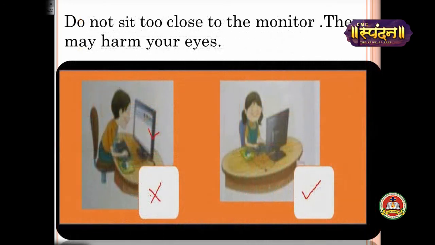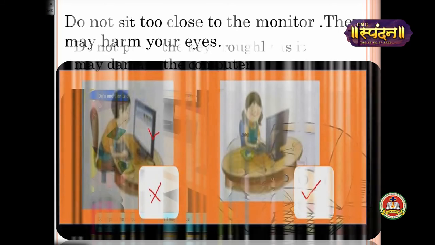Do not sit too close to the monitor, as it may harm your eyes. When you are sitting straight, as we have already learned, our eyes are far from the computer. But when you do not sit straight, your eyes are too close to the computer and it can harm your eyes. So always sit far from the computer. Always sit 50 centimeters away from the computer.